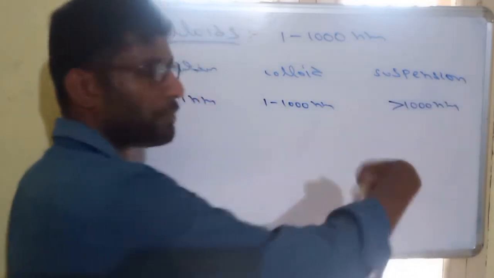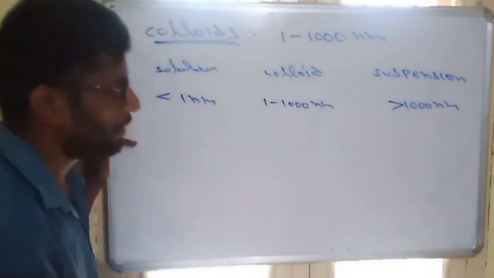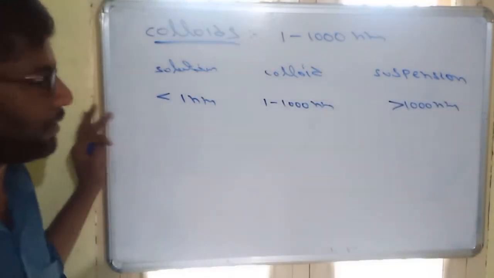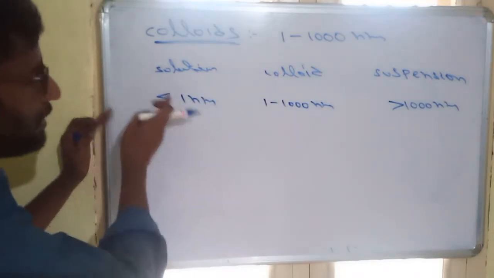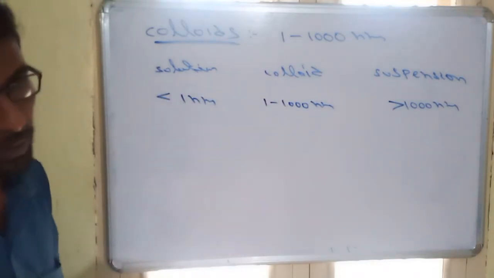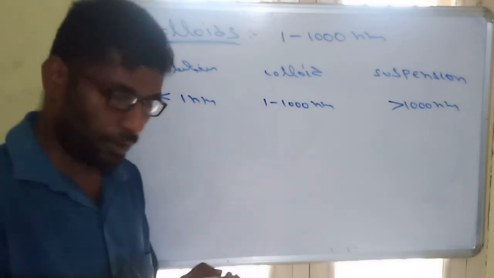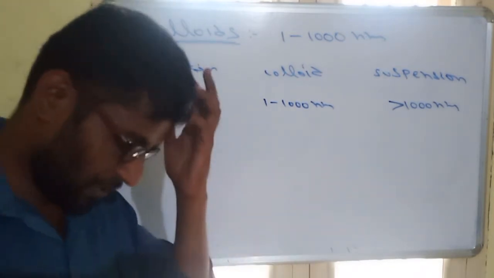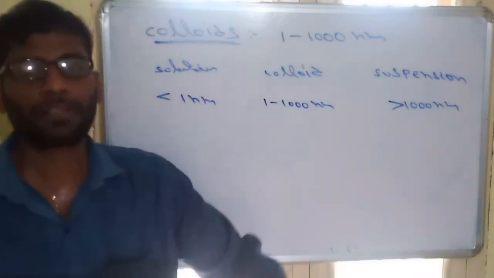When the particle sizes are bigger, that will be a suspension. In between 1 to 1000 nanometers, that will form a colloid. Less than 1 nanometer, that will form a solution. So how to distinguish? Very simple. See this. We are taking some water.